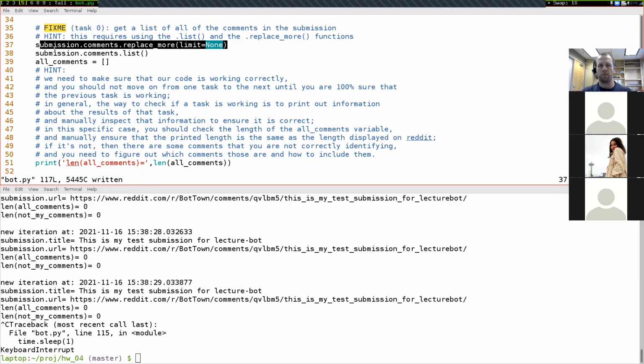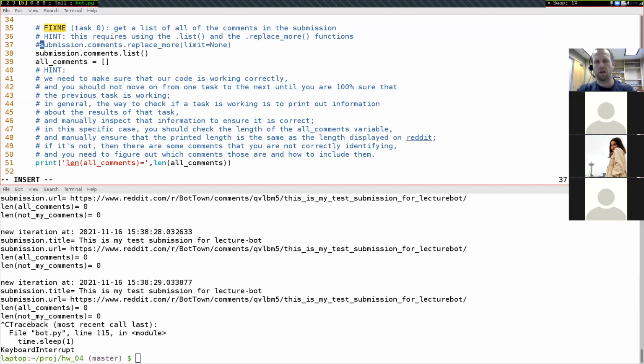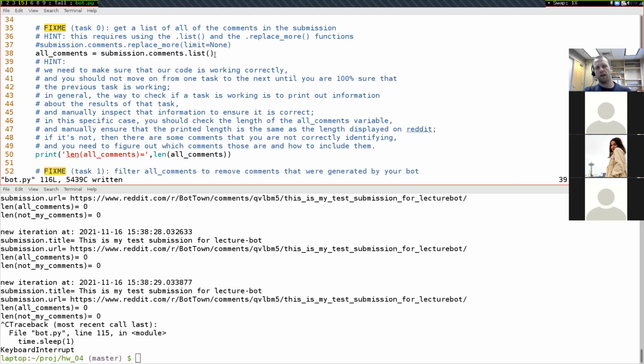After I get things working a little bit, I'll add this back in, but for now, I'm going to comment it out. And we'll have all_comments be equal to submission.comments.list(), like that. That's all that we have to do for this particular task. Pretty simple.